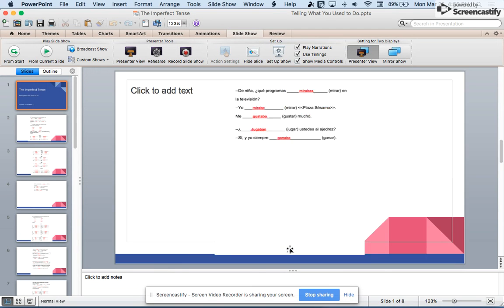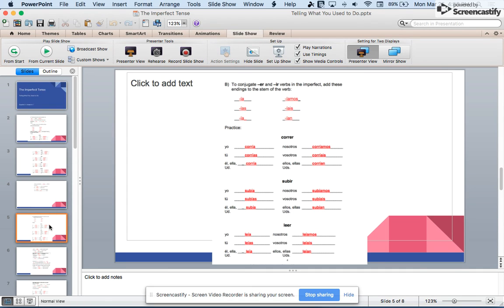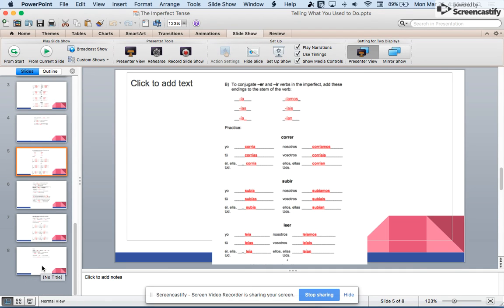Okay, so that concludes today's lesson. Be ready to tell me in just a minute what the imperfect tense is and how it functions in a sentence.